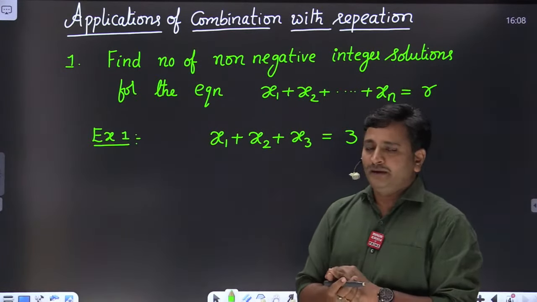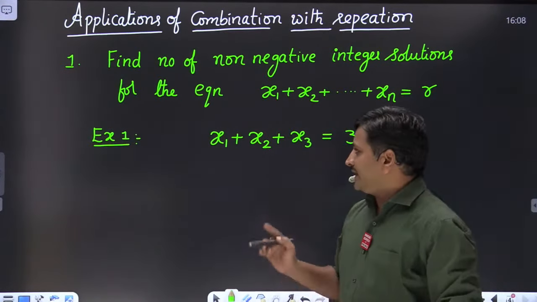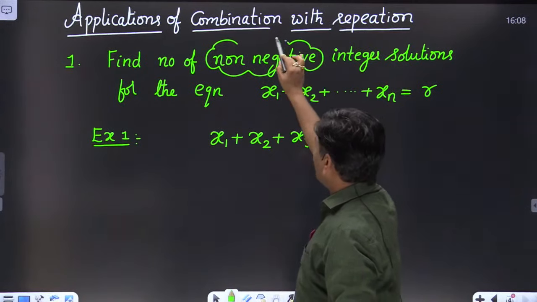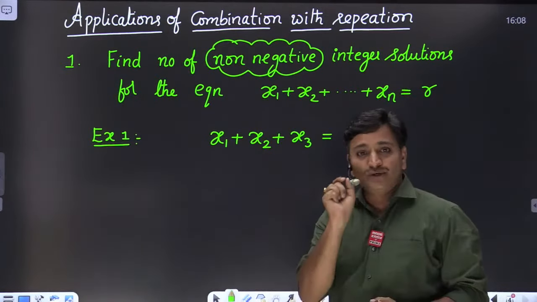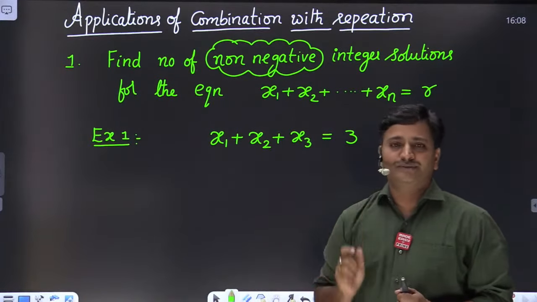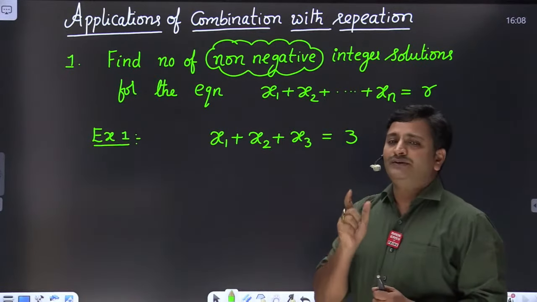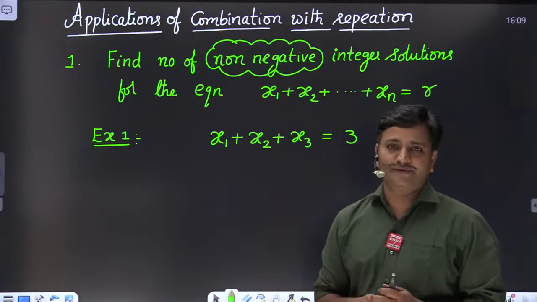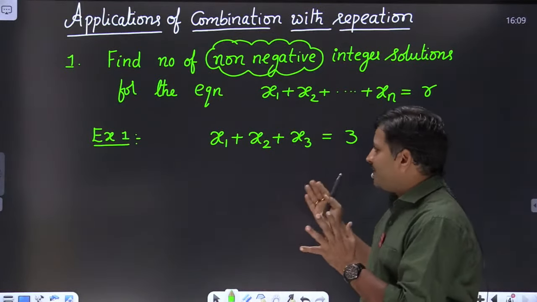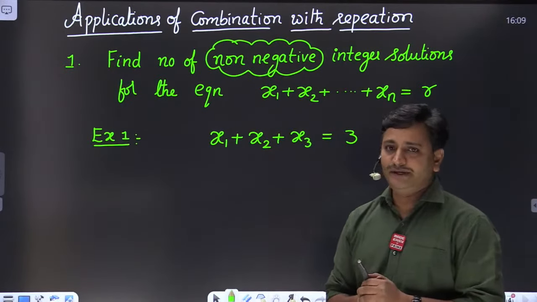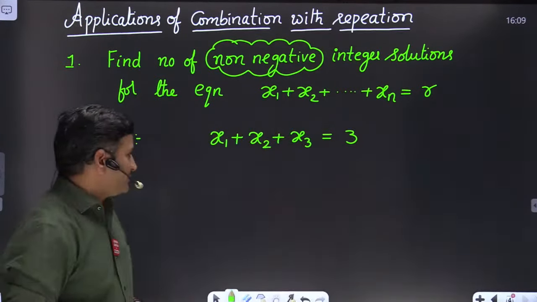Here the most important key point is that they are expecting non-negative integer solutions. Non-negative integer solution means 0 also will be allowed, friends. We can take the value of x1, x2 or x3 as 0 also. Let me list out all possible solutions first. Afterwards we will discuss the concept behind this.